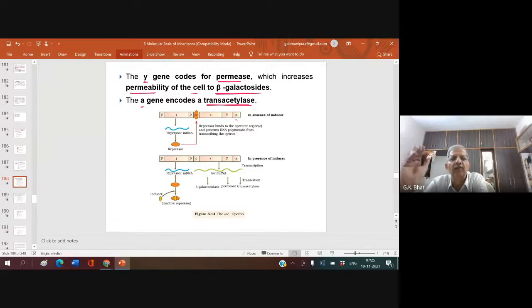But remember, these three genes ZYA are required. Z gene is required to produce beta galactosidase, Y gene is required to produce permease, and A gene is required to encode transacetylase. All three are required for lactose to get converted into glucose and galactose. Once converted, the E. coli bacteria can use it for energy.